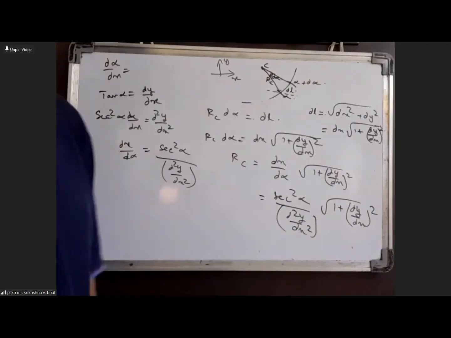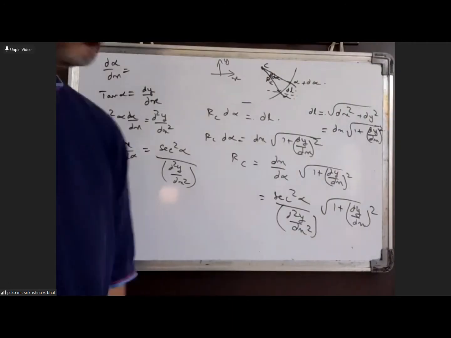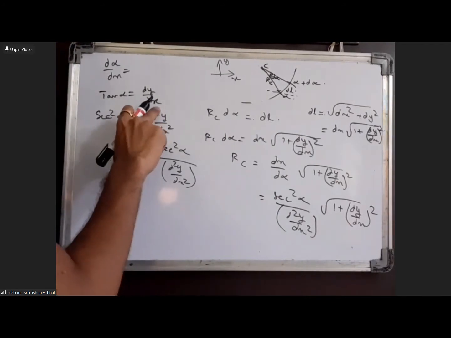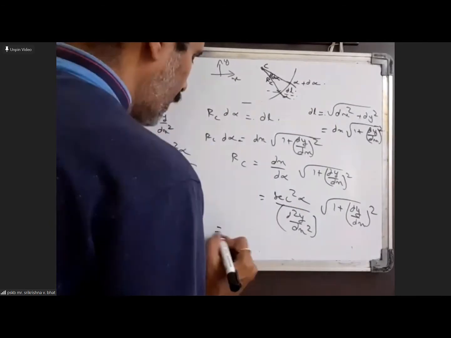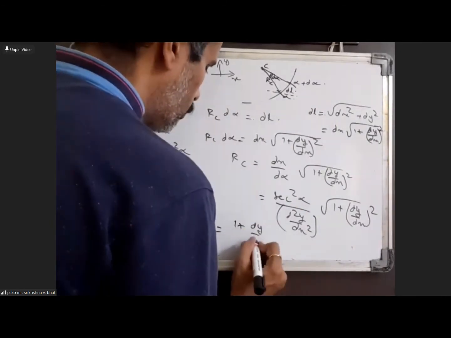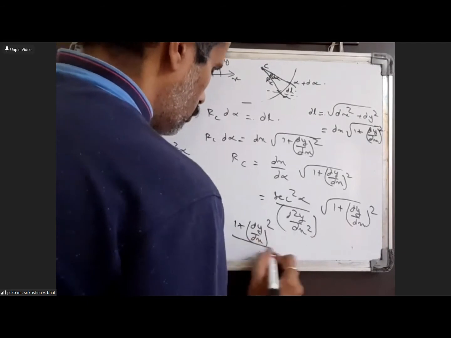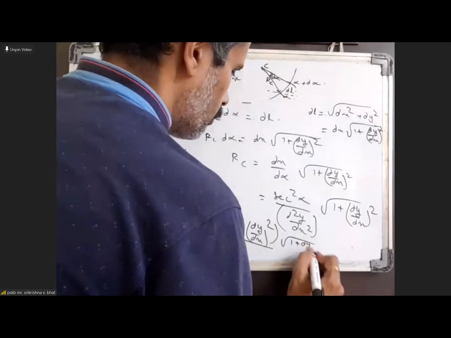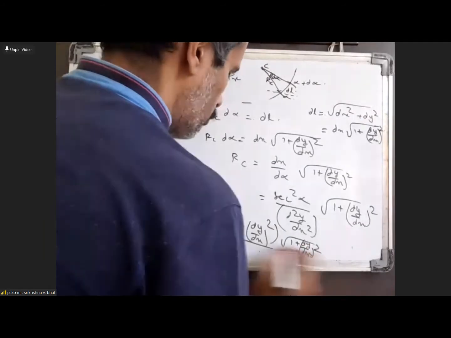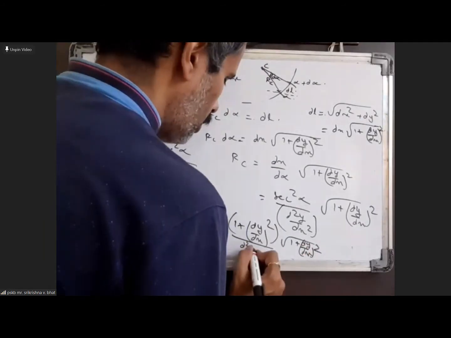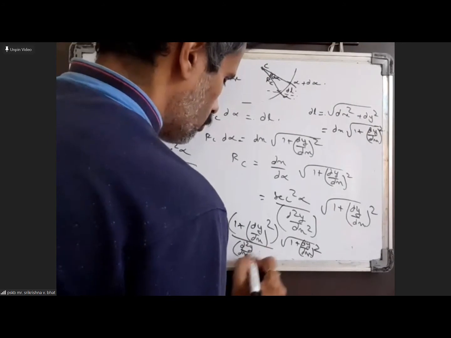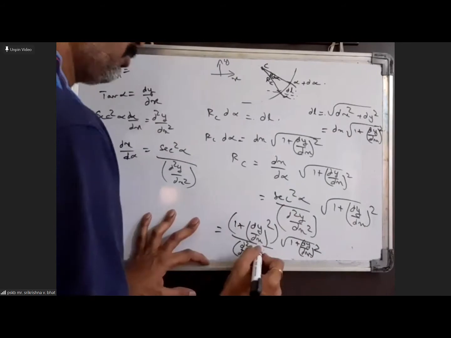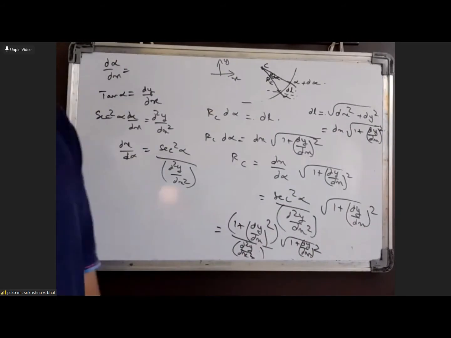Okay, but what is secant square alpha? Secant square alpha is basically 1 plus tan square alpha. Okay, but tan alpha is also same as dy by dx. Okay, so therefore secant square alpha we can write as 1 plus dy by dx whole square into root over 1 plus dy by dx whole square by d square y by dx square. Okay, so this gives you the expression that I was showing you earlier.